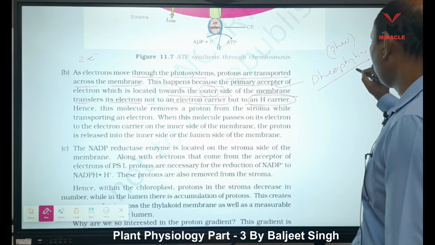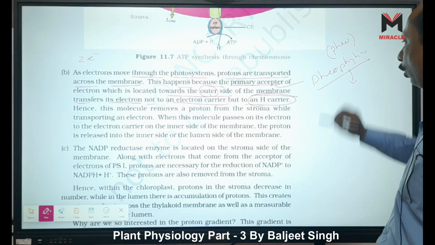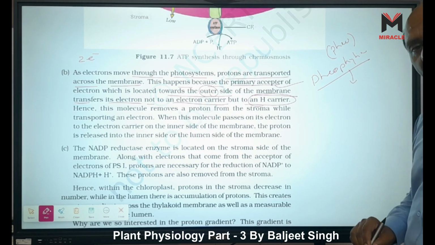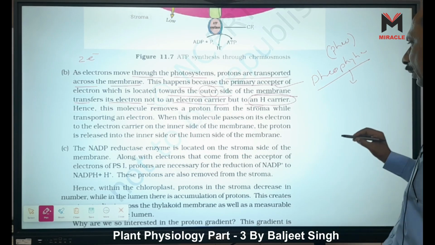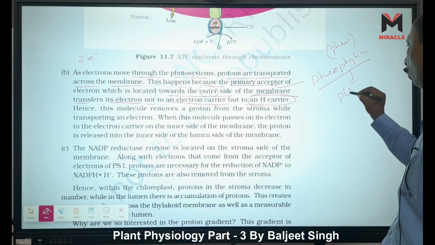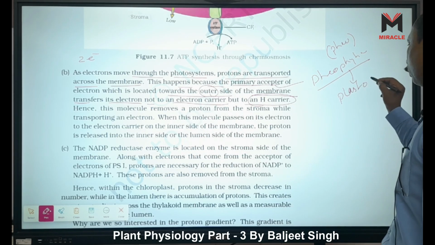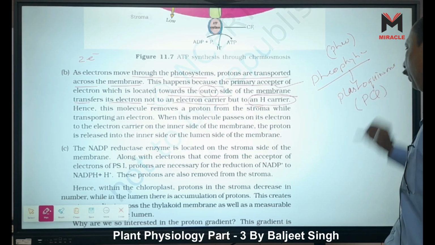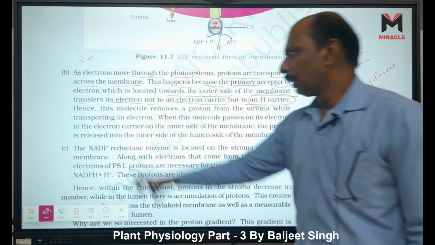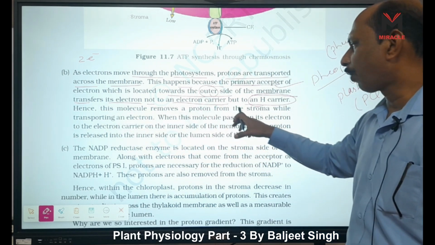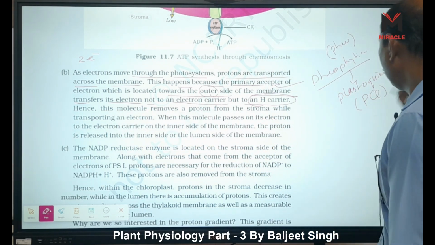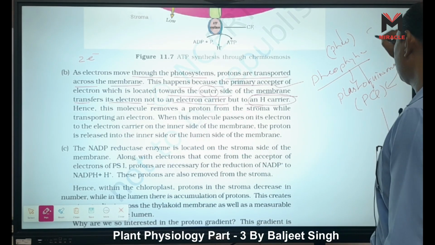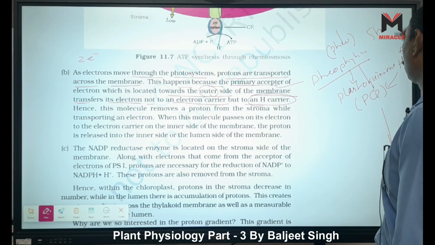This pheophytin transports its electron not to an electron carrier, but to a hydrogen carrier, and this hydrogen carrier is our plastoquinone. We simply write them PQ, right? Hence, this molecule, PQ, removes a H plus ion from the stroma. This side, stroma, is there, right?